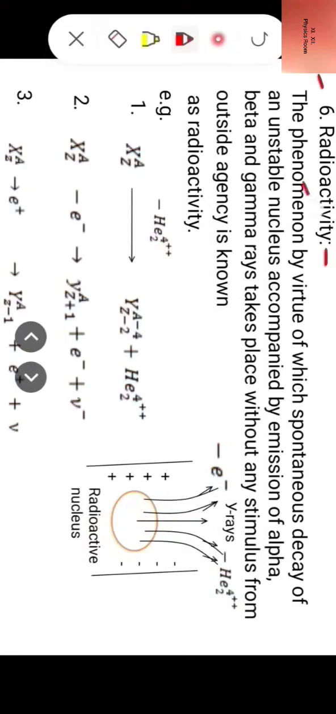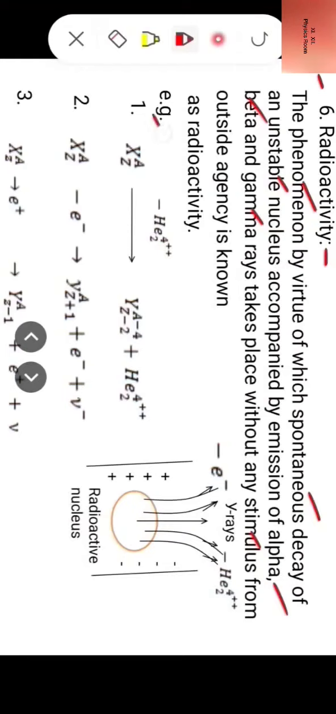It is the phenomenon by virtue of which spontaneous decay of an unstable nucleus accompanied by emission of alpha, beta and gamma rays takes place without any stimulus from outside agency is known as radioactivity. I repeat, the phenomenon by virtue of which spontaneous decay of an unstable nucleus accompanied by emission of alpha, beta and gamma rays takes place without any stimulus from outside agency is known as radioactivity.